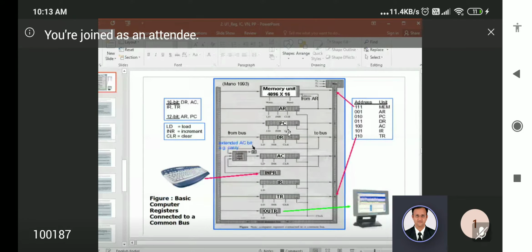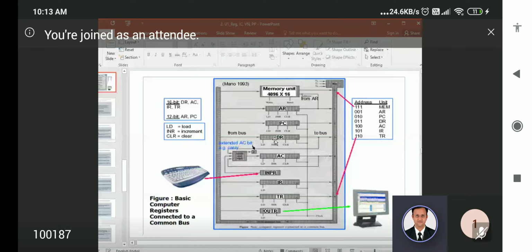So once LD is enabled and the DR select signal is passed, the data available in the bus is loaded into the DR register.